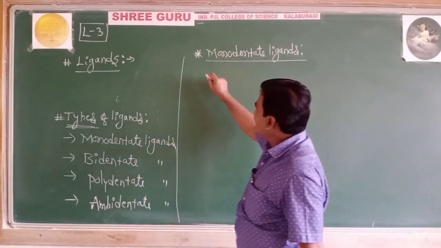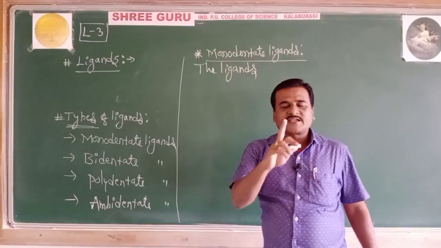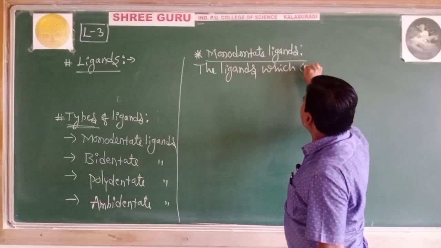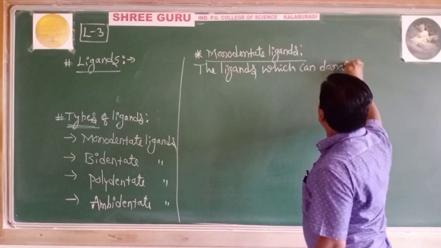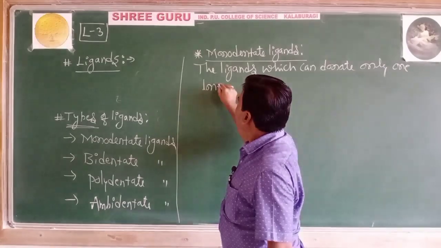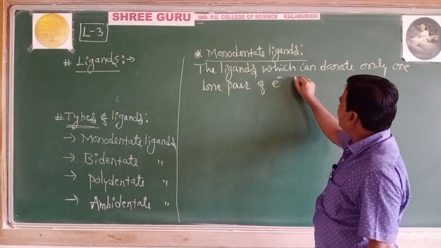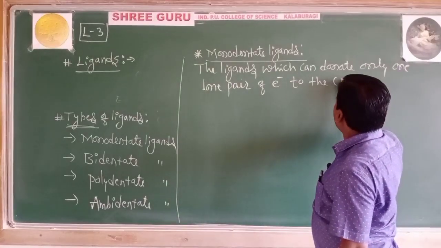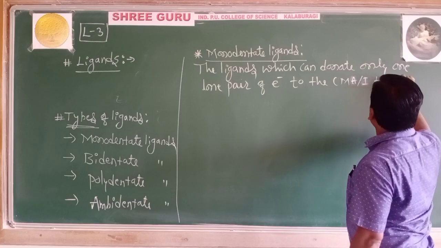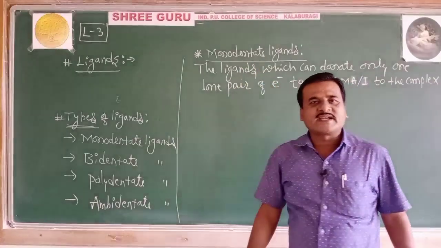The ligands which can donate only one lone pair of electrons to the central metal atom or ion to form the complex are nothing but monodentate ligands.